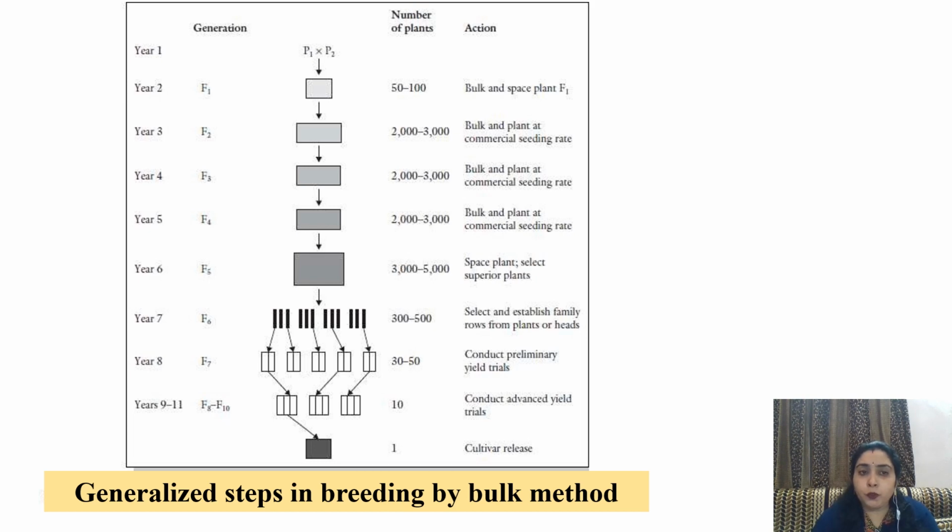The selection of superior plants is done from the bulk plantation and they are space planted. In F6, they are selected and planted in different rows. In F7, primarily yield test is done. From F9 to F10, advanced yield trials are done and then it is finally released as new cultivar.